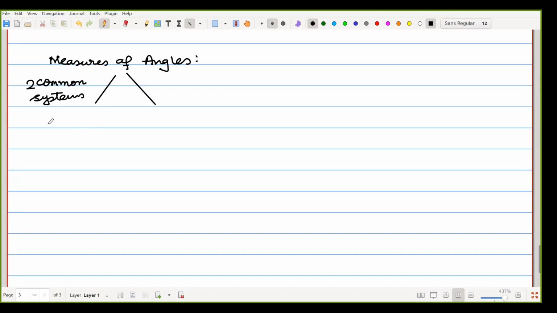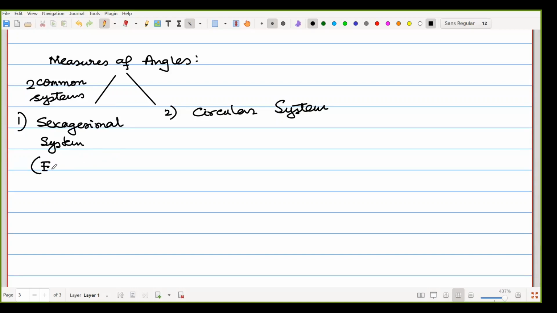The first one is called the sexagesimal system. Both pronunciations mean the same. And the second one is called the circular system. The very first one, the sexagesimal system, is also known as the English system.